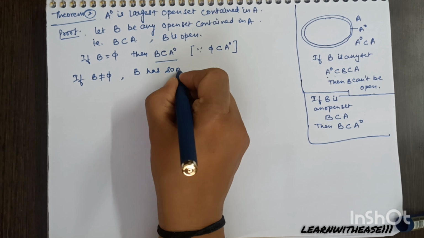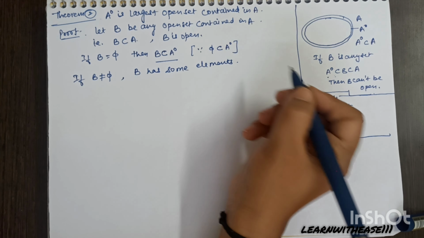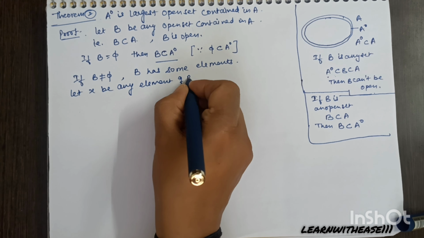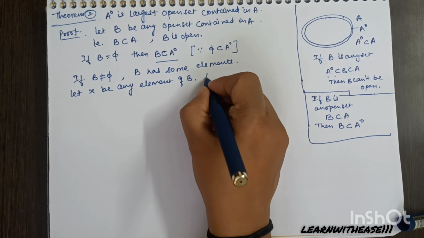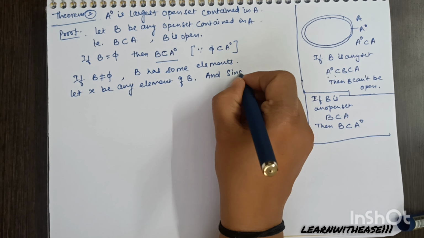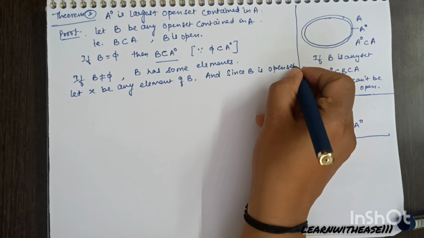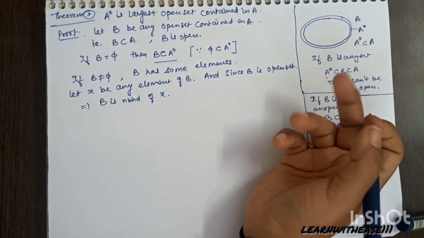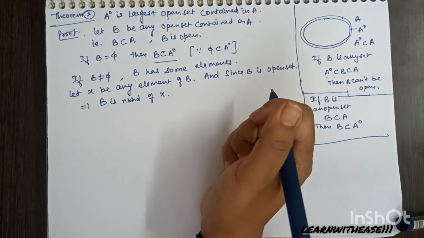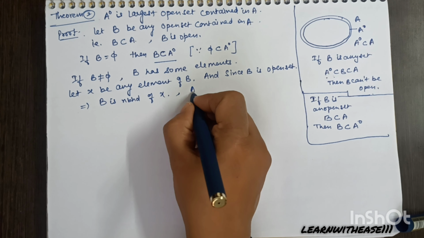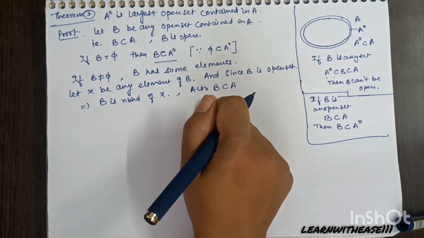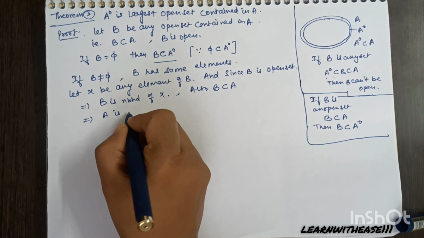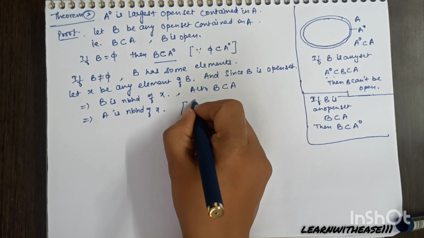So there won't be anything to prove in the first case. In the second case, let B be non-empty. It has some elements. Let X be any element of B. I will prove X belongs to A naught to prove the result. Since B is an open set, it should be a neighborhood of each of its points. So B is a neighborhood of X. But B is contained in A. That means A is a neighborhood of X by the same theorem of superset of neighborhoods.